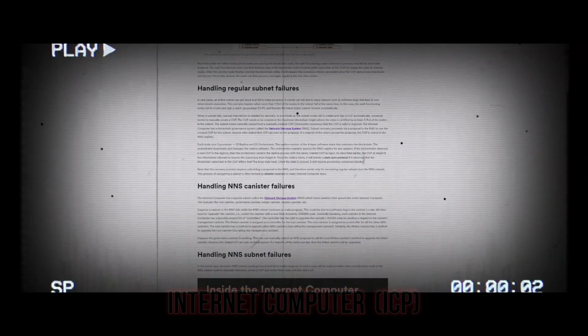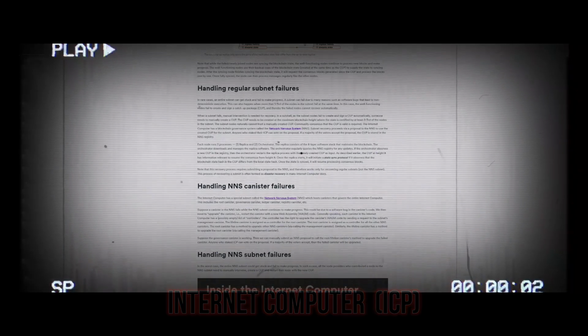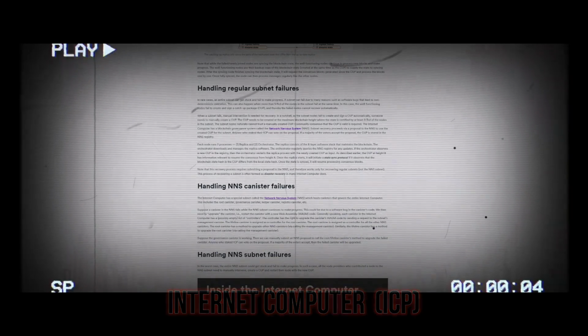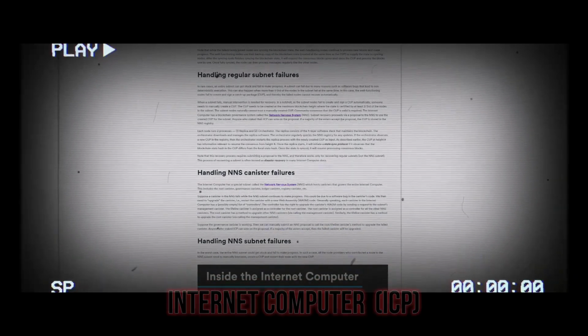Note that this recovery process requires submitting a proposal to the NNS, and therefore works only for recovering regular subnets, not the NNS subnet. This process of recovering a subnet is often termed as disaster recovery in many Internet Computer docs. Handling NNS canister failures.